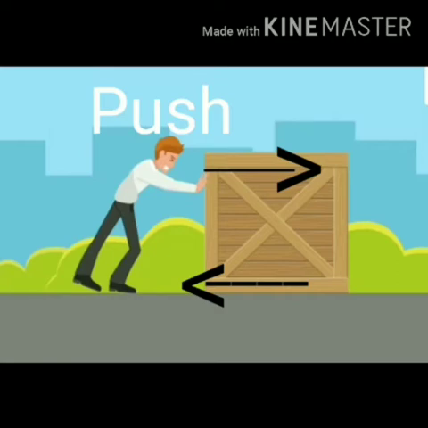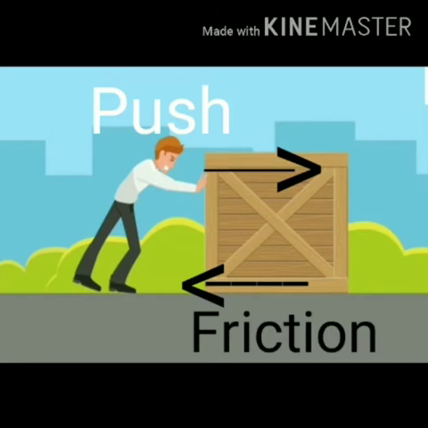In other words, some force is acting on the bottom of the stationary box which opposes its motion, due to which the box does not move. The natural force between the floor and the bottom of the box which opposes the motion of the box on the floor is friction. So the force of friction acts in the direction opposite to the direction in which an object moves.